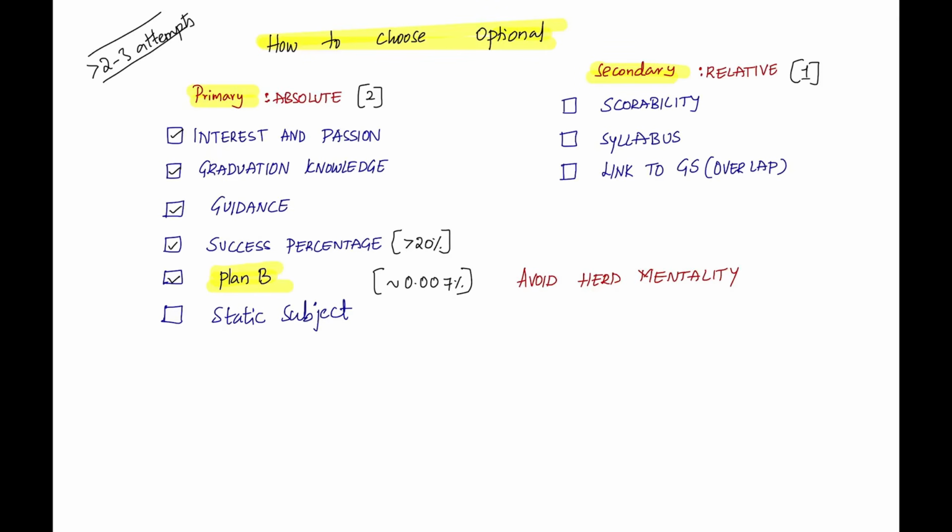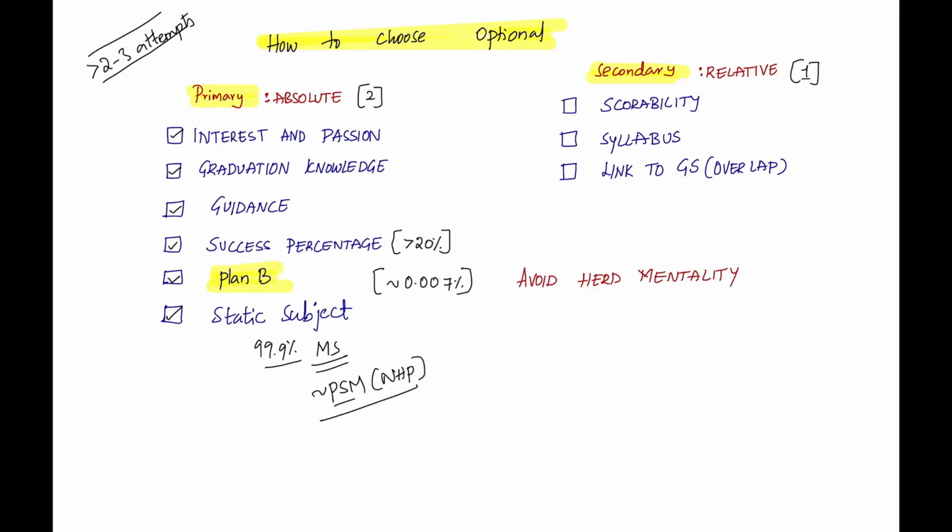The plan B should be open. And whether it's a static subject or a dynamic subject, 99.99% of the times medical science doesn't change much. Yes, there is a dynamic component, that is PSM, National Health Programs. They will be updated, but apart from that, most of them are static. The treatment remains same. Anatomy, physiology, biochemistry, they are the most static ones, right? Even pathology, the lab, microbiology, the microorganisms, their cultural characteristics, they are all static. So it is a static subject.